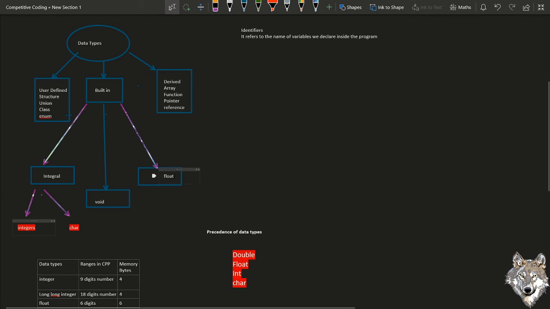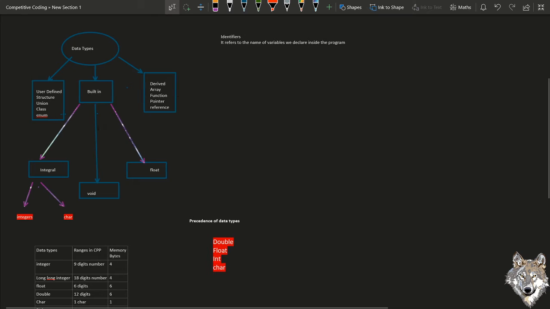Float is also a built-in data type, and it is further divided into double, which is an advanced version of float and can accept numbers having a greater number of decimal places after the decimal point. Similarly, after user defined and built-in, there is also the derived data type, for example array, functions, pointers, and referencing.